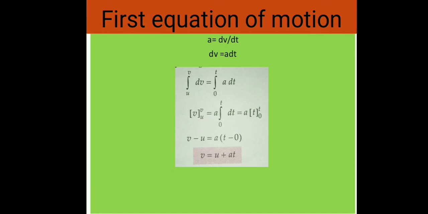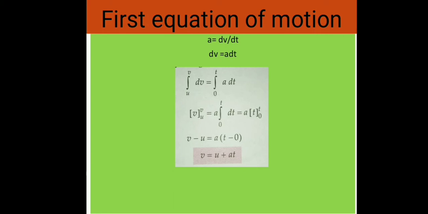Now we will consider something. When time t equals 0, velocity equals u, and when time t equals small t, velocity will be small v. Now integrate dv equals a dt within the above limits. The limits are t equals 0, velocity equals u, and t equals time t, v is the final velocity. Now integrate dv from u to v equals integrate a dt from 0 to t.